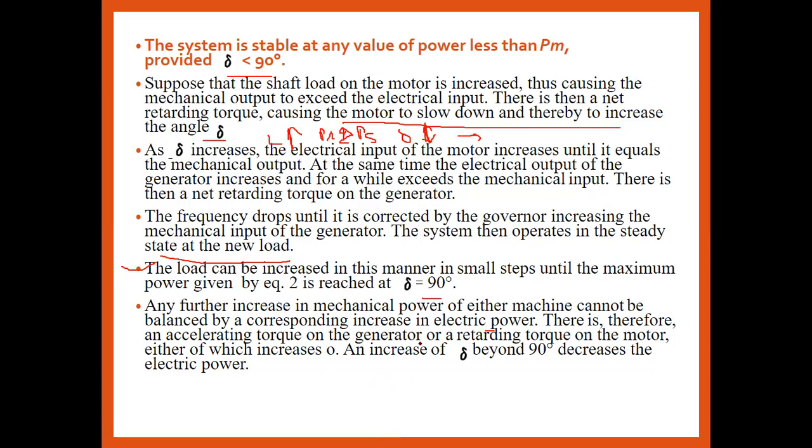Therefore the acceleration torque on the generator and the retarding torque on the motor, either of which increases with the increase of del beyond 90 degrees, decrease the electrical force. So basically, in a two machine system with negligible losses, we have to synchronize the electrical generator with the electrical motor by changing the del value, that is the load angle or the power angle value between them, so that the electrical acceleration and the mechanical retardation are synchronized, up to del equal to 90 degrees. That is the two machine system with negligible losses.